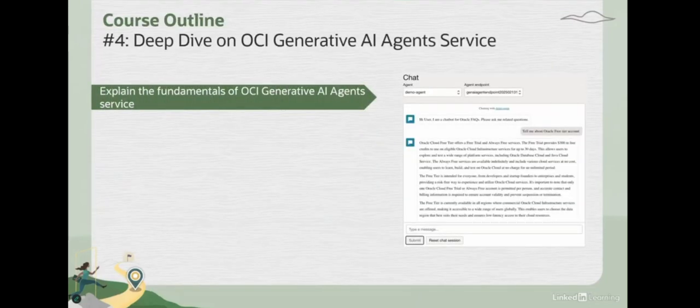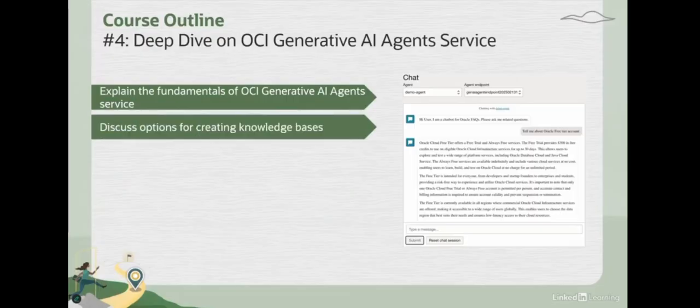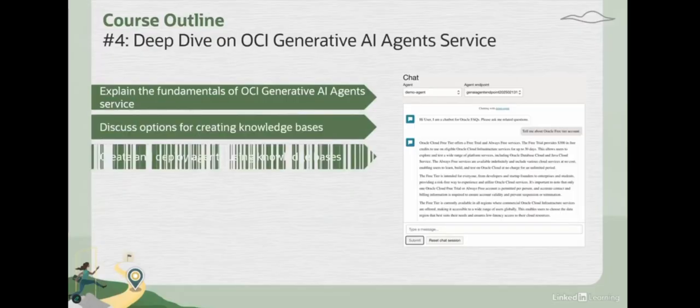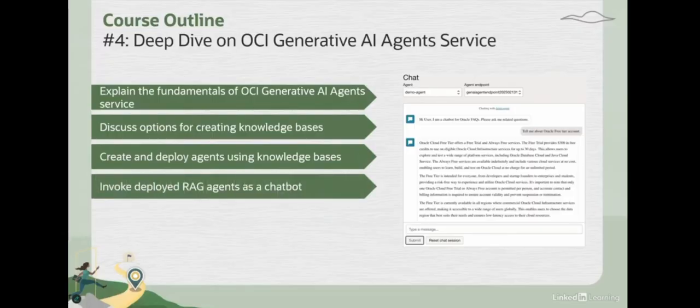And the final module in this course dives deep into OCI Gen AI agents service. So here we look at fundamentals of OCI generative AI agent service. We look at how you can create and use knowledge bases, how you can create and deploy agents using knowledge bases, and then how you can invoke these deployed RAG agents as a chatbot. So the whole idea with this module is it shows you how you can leverage this particular service, Gen AI agent service, which is kind of a no-code platform where you can build a RAG system and get a chatbot deployed.